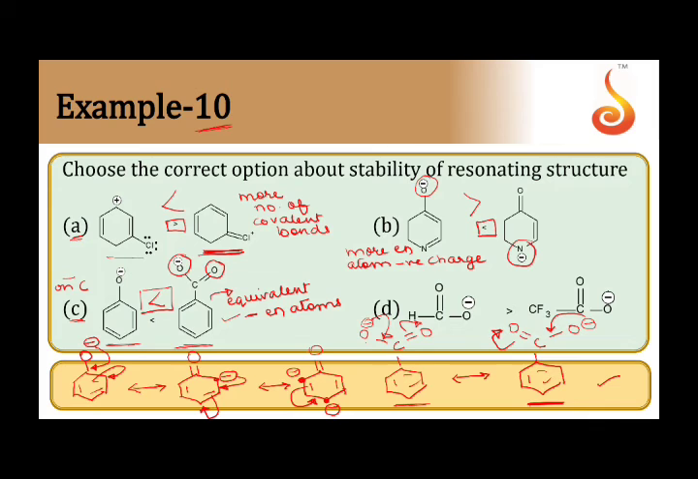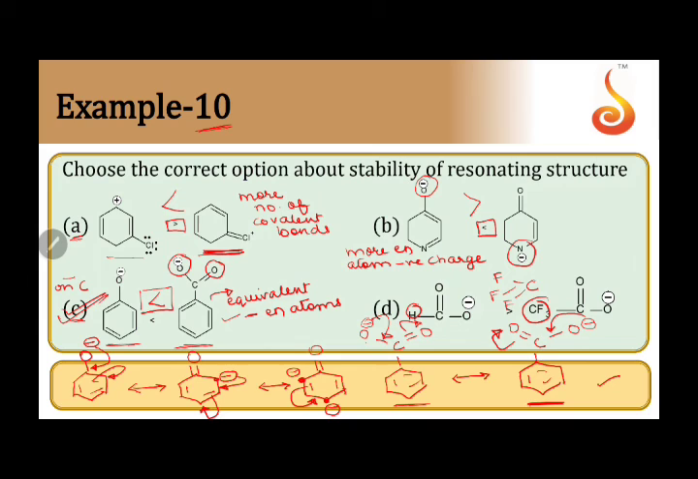Let's quickly also go through option D. In option D, once again, these two compounds are not the resonating structures for the same compound. You can make that out easily by checking the molecular formula. Here we have a hydrogen, here we have instead CF3. Now CF3, the carbon is attached to 3 fluorines.